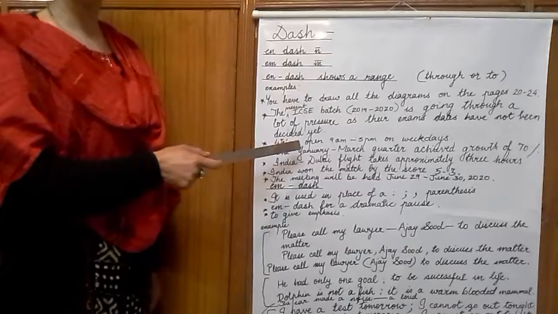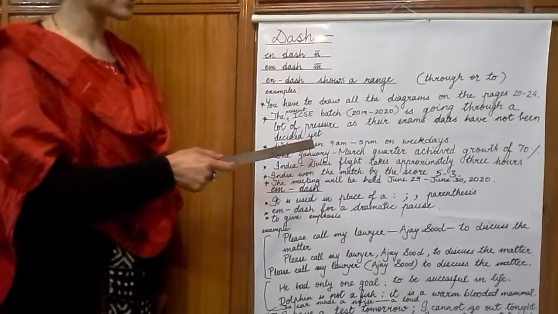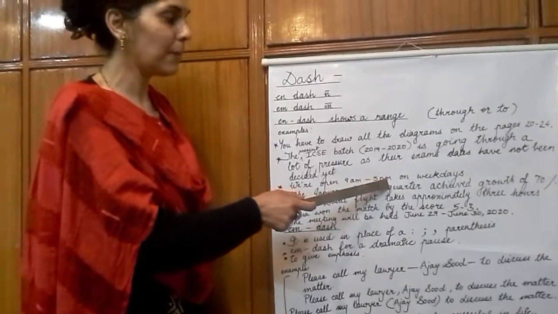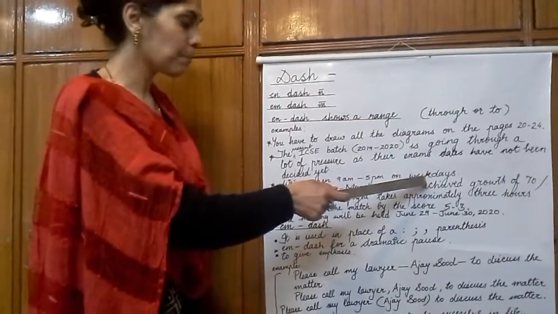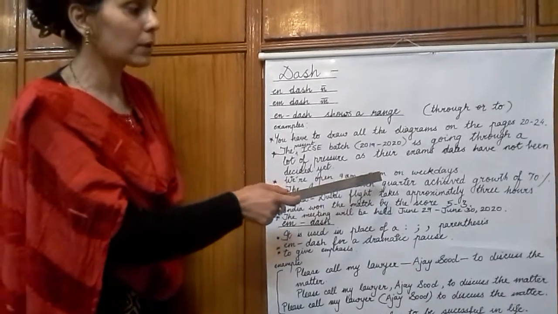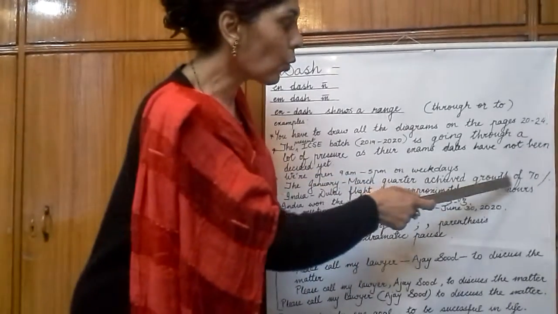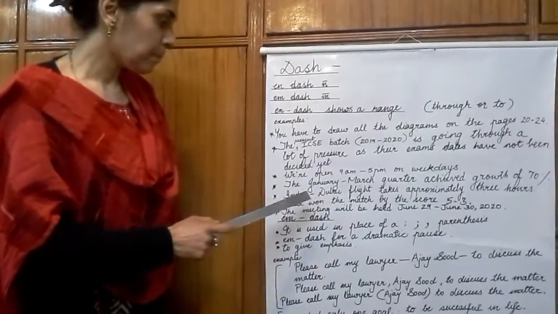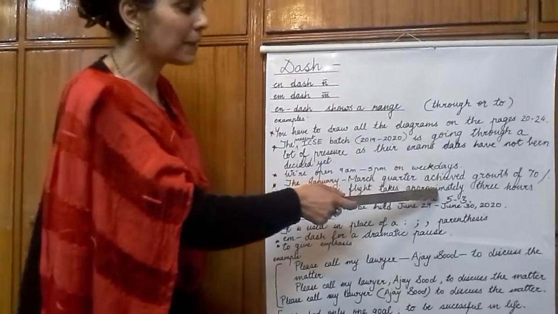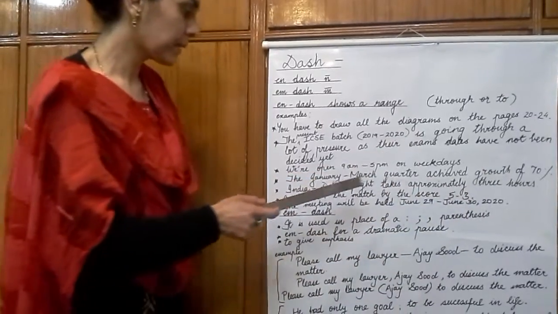Now you must have seen this note in a lot of restaurants. We are open 9 a.m. to 5 p.m. on weekdays. Here, the January to March quarter achieved growth of 70%. India to Dubai flight takes approximately 3 hours.